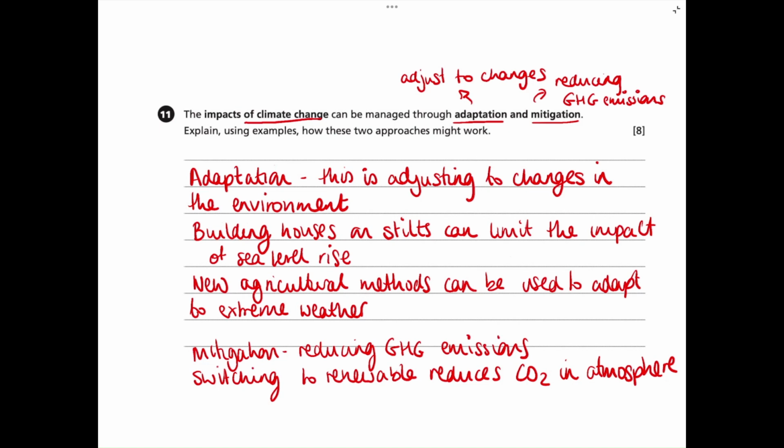Another strategy we could also talk about is planting trees. So trees take in carbon dioxide and release oxygen. So this means that they are reducing the amount of greenhouse gases in the atmosphere and therefore reducing the greenhouse gas effect that causes climate change.